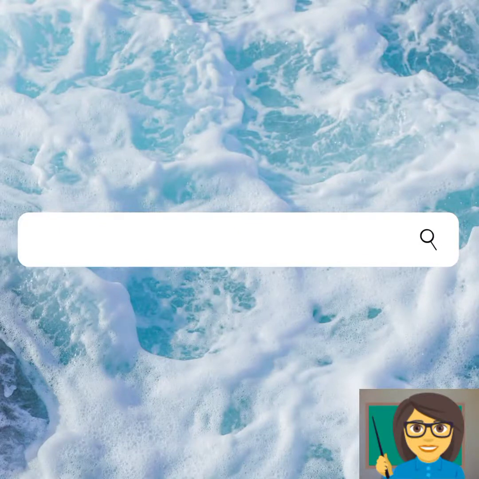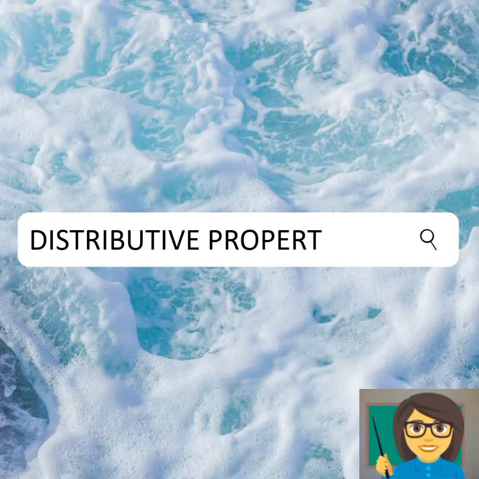Now let's discuss the distributive property. To find the product of a monomial and a polynomial, we use the distributive property and apply the laws of exponents. And if there are similar terms, then we combine them to simplify the answer.